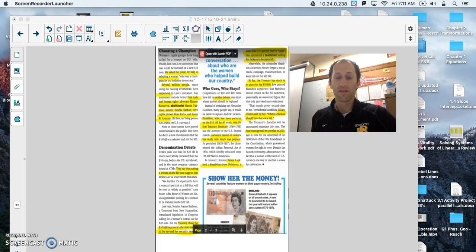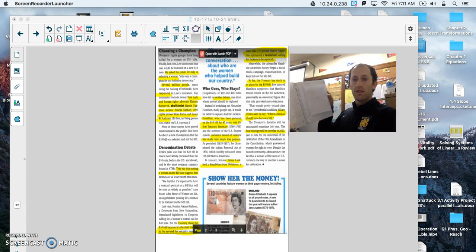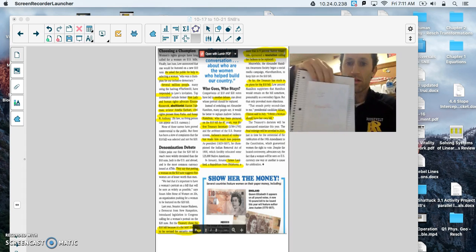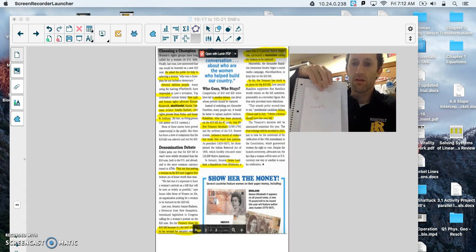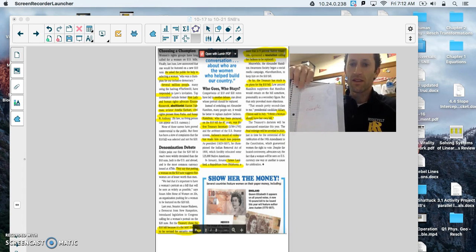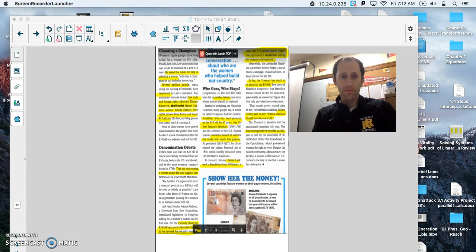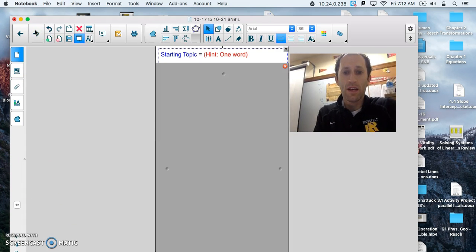Hey boys and girls, this is part two of your current event example that we will again put into our notebooks. Hopefully by now you've got your example glued in here, right? We called it a flipper and it's opposite this page, okay? So the next thing we want to practice a few times here is a starting topic, a limited topic, and then writing a topic sentence together.